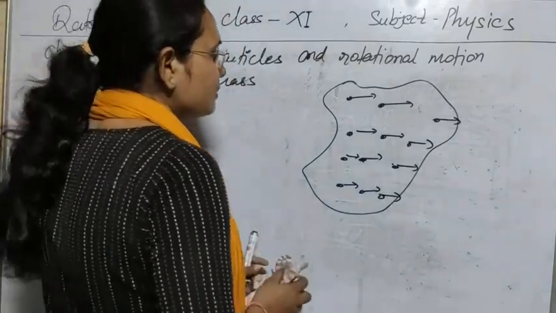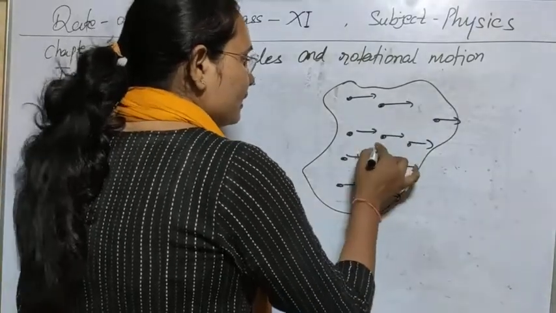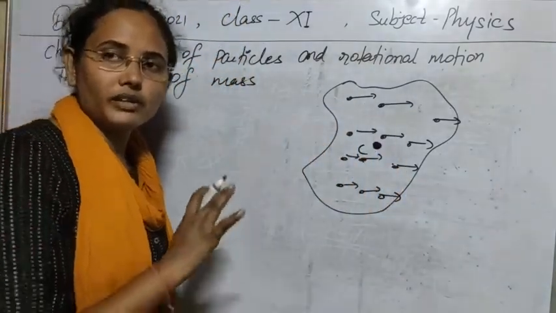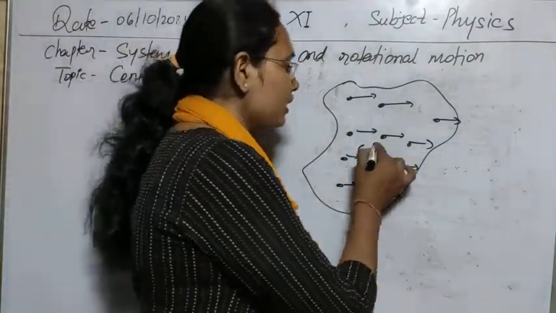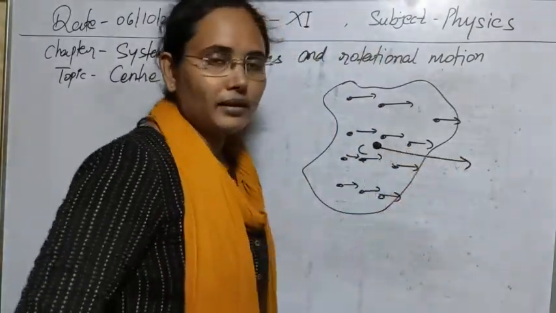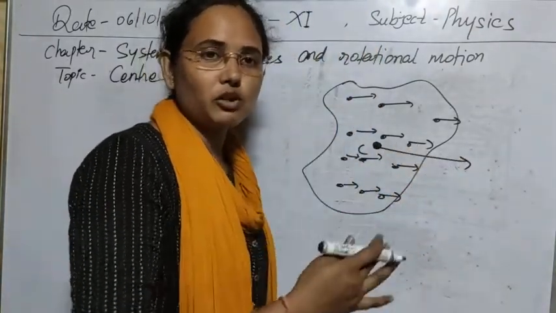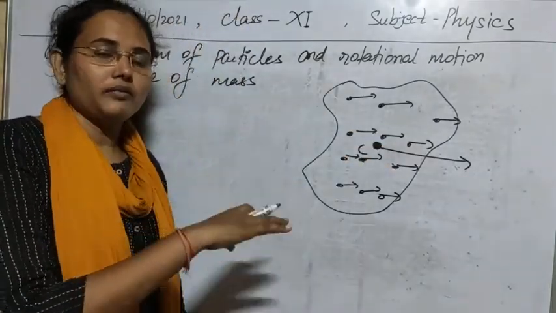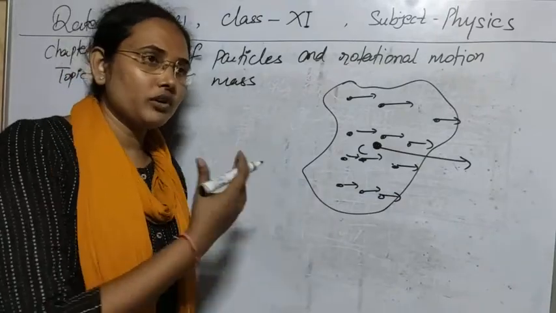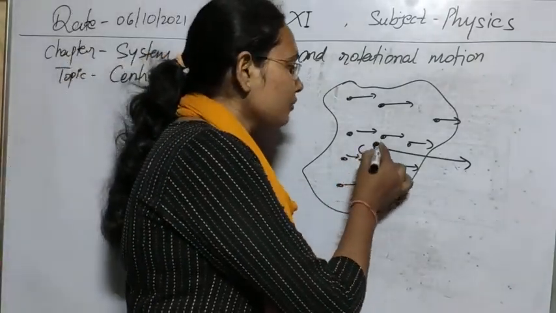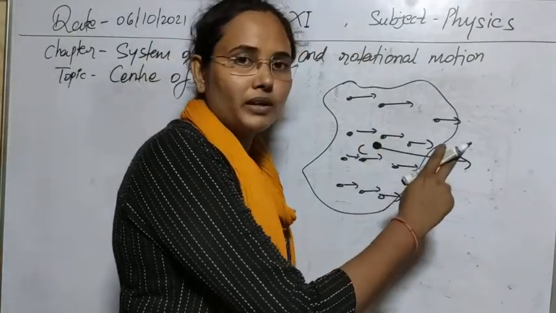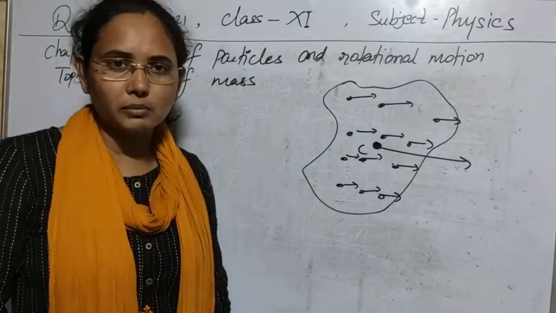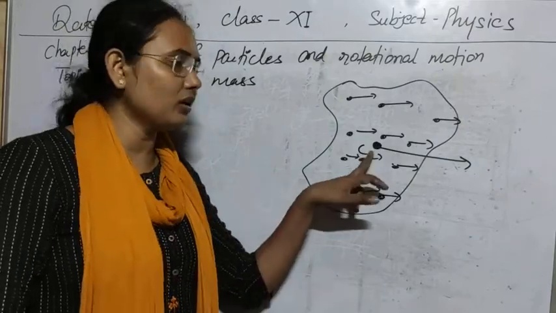So let's suppose this is the point that is now the center of this whole system, the point on which we can see the mass is concentrated. If we see the motion of this point, meaning what is the displacement of this point with time, that we will take as the displacement of the whole system. If we have to understand the velocity with which the system is moving, we will see the velocity with which this point is moving, and that will be the velocity of the system. It means our whole study of the rigid body or system of particles is going to depend on the center of mass.